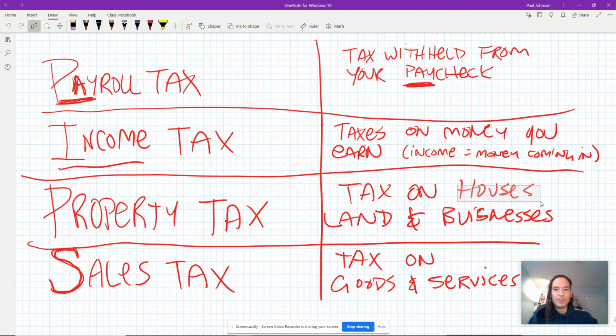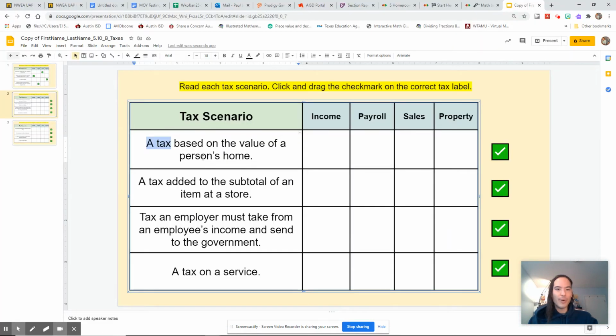Is a house a home? Well, most times, yes. So yes, tax on houses, lands, and businesses is property tax. So a tax on your home would be property tax.